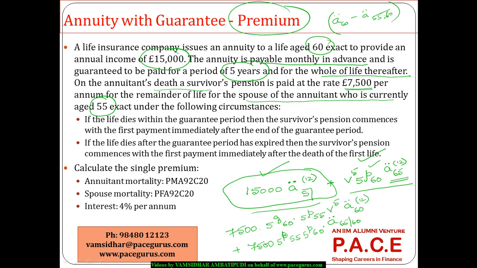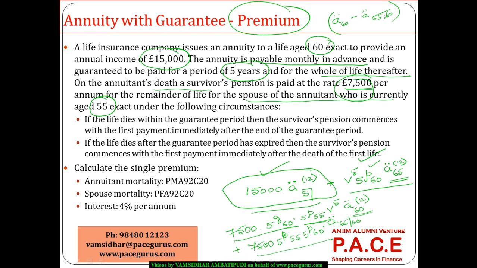Then let me think about the possibilities where the annuitant has died but his spouse is alive. In that case, in the first 5 years, so the probability that the annuitant has died, the spouse is alive, in that case 7,500 would be received as long as the spouse is alive. The expected present value of the spouse being alive is somewhere around this.